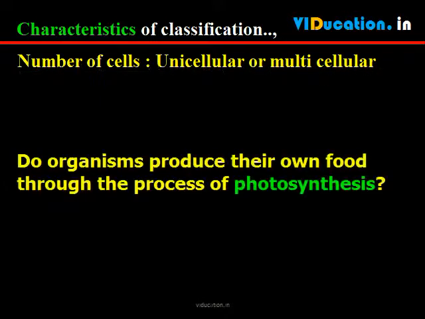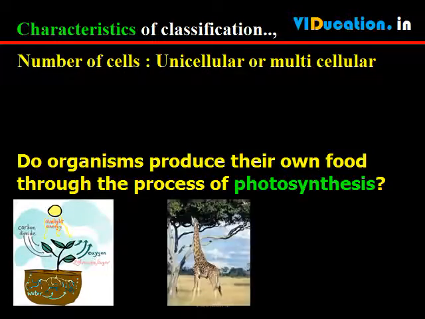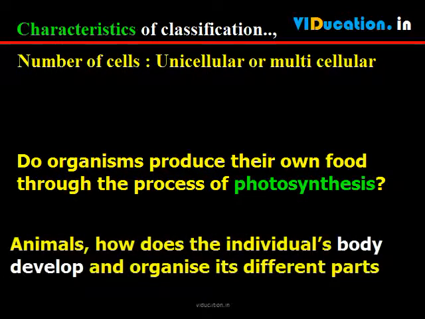Do organisms produce their own food through the process of photosynthesis? Being able to produce one's own food versus having to get food from outside would make very different body designs necessary. Of the organisms that perform photosynthesis, plants, what is the level of organization of their body? Of the animals, how does the individual's body develop and organize its different parts, and what are the specialized organs found for different functions?